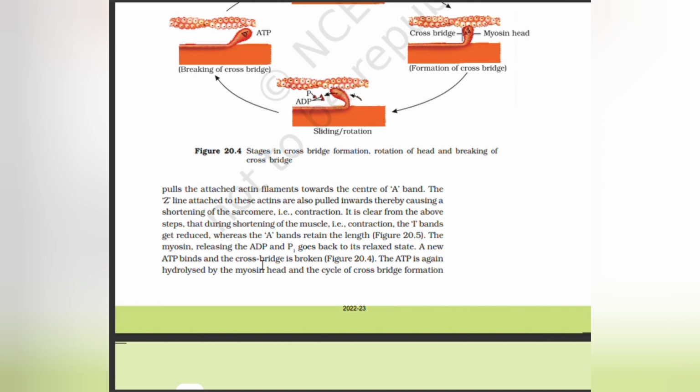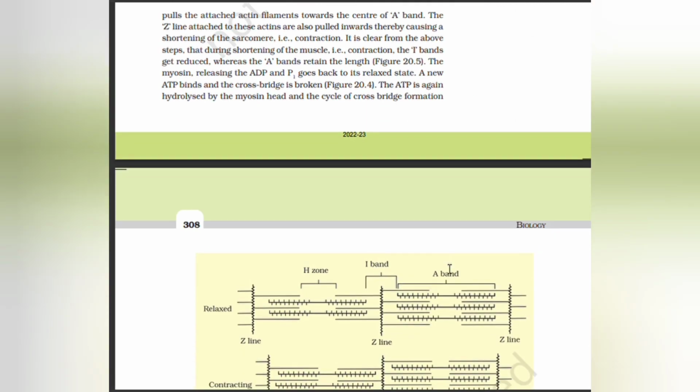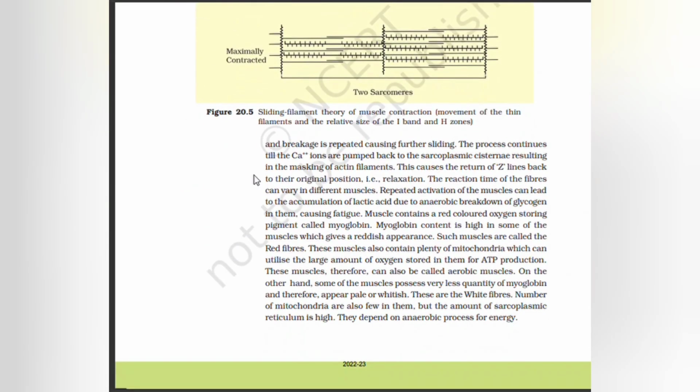The myosin, releasing the ADP and Pi, goes back to the relaxed state. A new ATP binds and the cross bridge is broken. The ATP is again hydrolyzed by the myosin head and the cycle of cross bridge formation and breakage is repeated, causing further sliding. The process continues till the calcium ions are pumped back into the sarcoplasmic cisternae, resulting in the masking of actin filaments. This causes the return of the Z lines back to their original position, that is, relaxation.